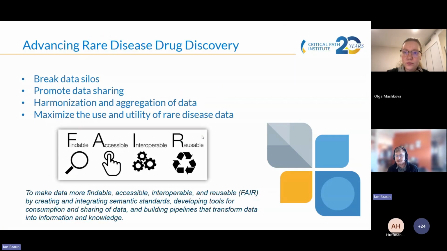So Critical Path Institute is a nonprofit focused on supporting drug development research and drug development research tooling. And they also host a rare disease data platform focused on breaking data silos, promoting data sharing, harmonization and aggregation of data, and generally maximizing the use and utility of rare disease data. So in general, promoting the FAIR principles in the context of rare disease research.